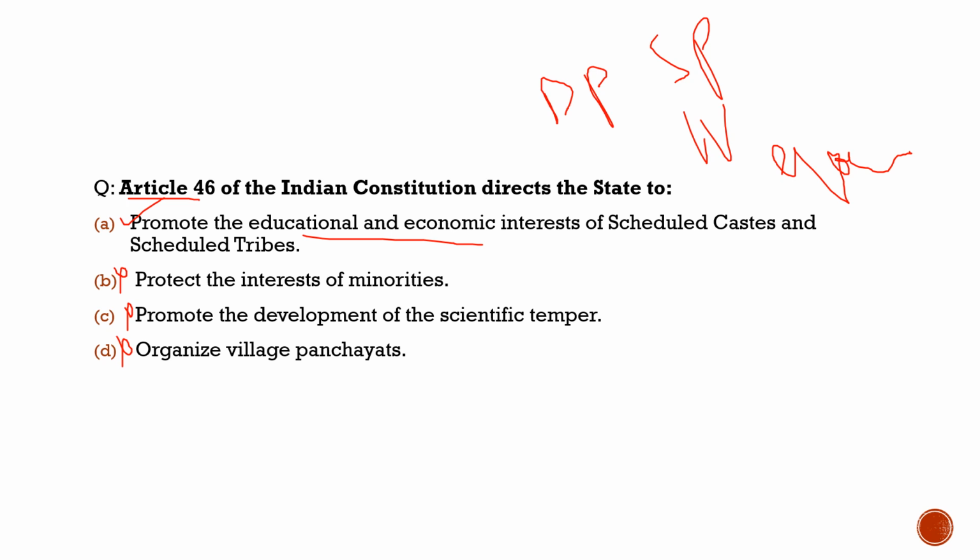So with respect to Article 46, what does it say? It says promotion of educational and economic interests of scheduled castes and scheduled tribes and other weaker sections. Here we should know that it is not only about scheduled castes and scheduled tribes, it also includes other weaker sections. So with respect to this question, the correct statement is option A. So with this, I hope you had understood Article 46 also. Now with this, let's move towards the last part of our discussion where we will solve the previous year question.